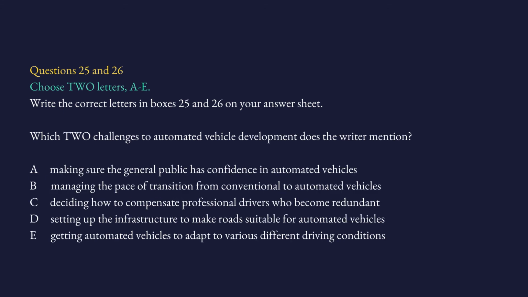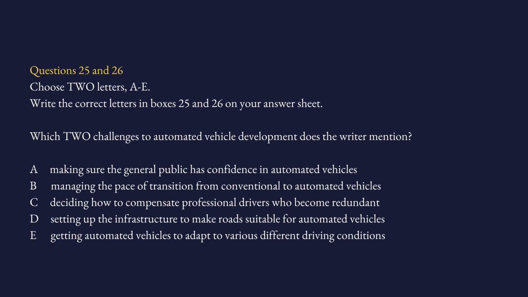Questions 25 and 26. Again, choose two letters A to E. They give you a question and then they give you 5 answer choices. They ask you to pick only 2. Again, the shape is different, but the skills are the same. These are the same kind of questions that we have answered before. These are all detailed questions. It's the same style, but in different shapes. So don't panic. Even if they play with the shape of questions, the skills are basically the same. Don't worry about it. So let's go with our keywords.